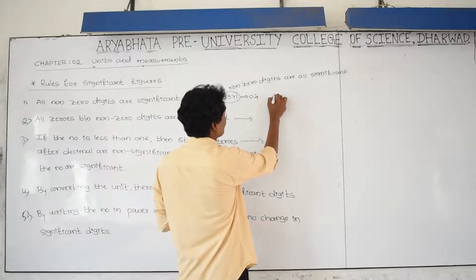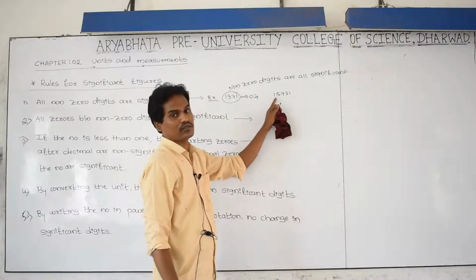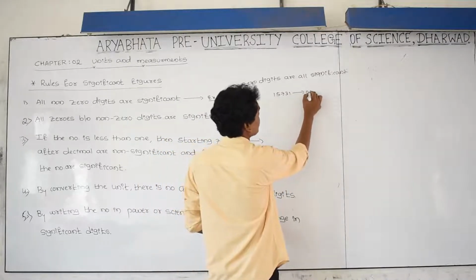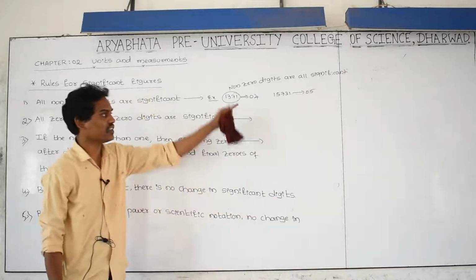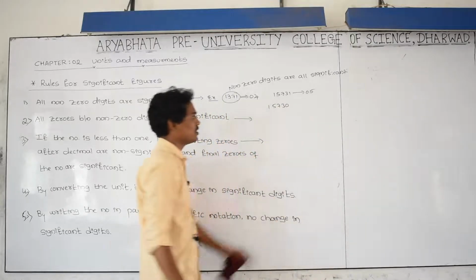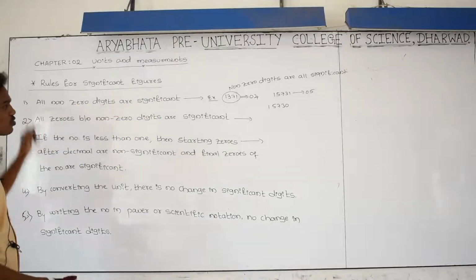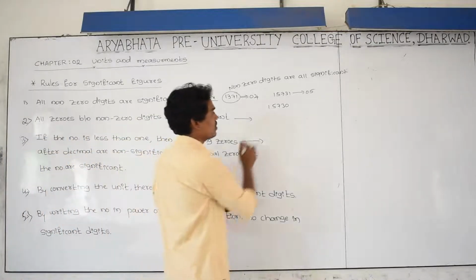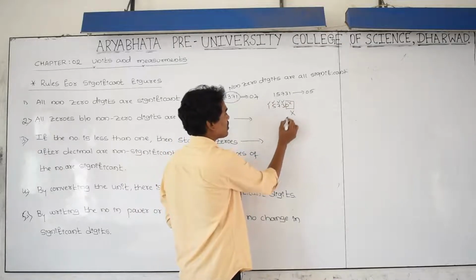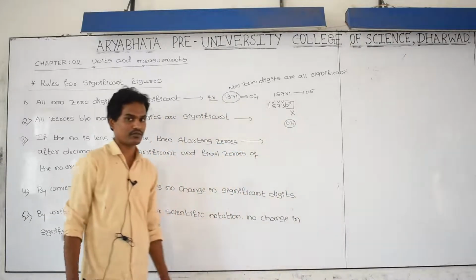And take one more example: 15731. Non-zero digits. There is no zero present here. Then 1, 2, 3, 4, all are meaningful. Answer is 5. How many significant digits are there? 5. 15730 does not belong to this rule, because here 0 is there. This is non-zero, non-zero, non-zero, non-zero, but here 0 is there. Don't consider this one. 1, 2, 3, 4. Your answer is 4. 4 significant digits are there.